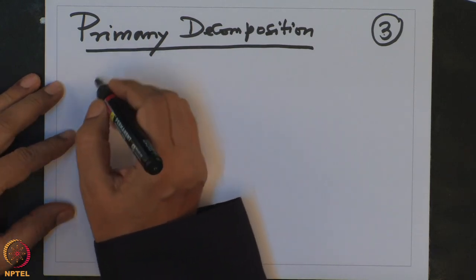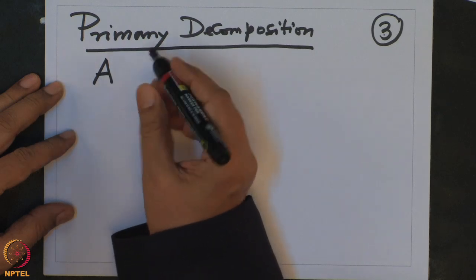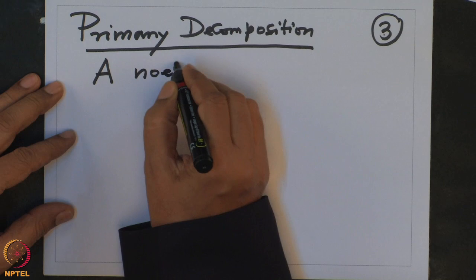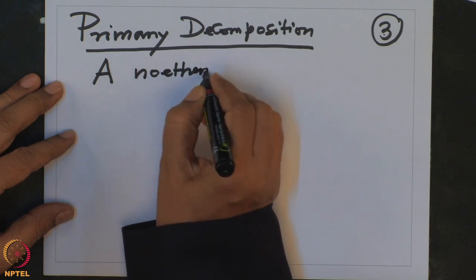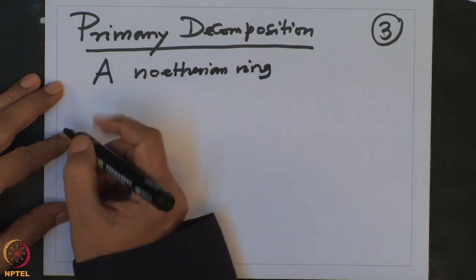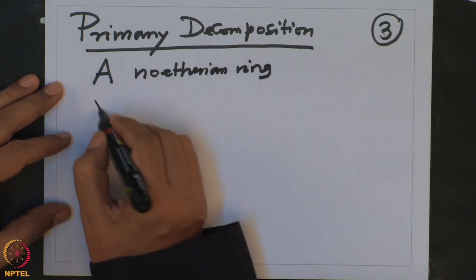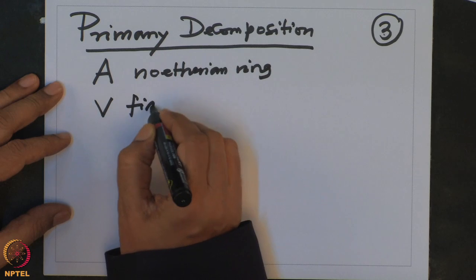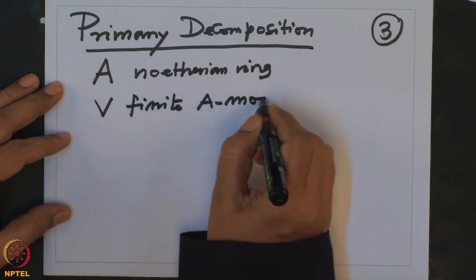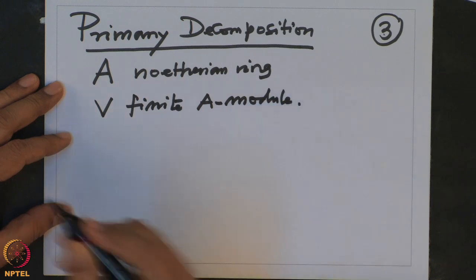So let us assume, I will not keep saying, but this is our blanket assumption now, that A is a Noetherian ring and V is a finite A module. It is generated by finitely many elements.